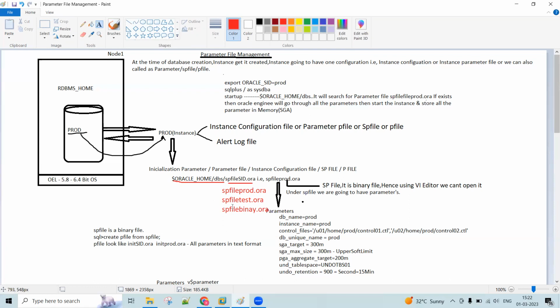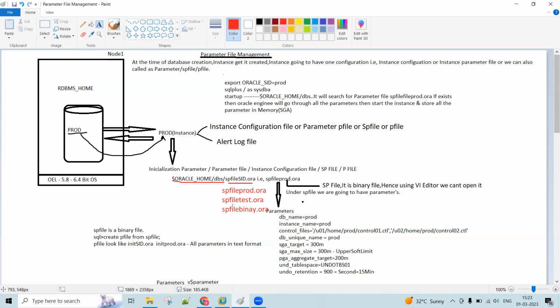So you can't open it, you can't see the content of this file, okay. Suppose if you want to see the content of this file, we have one option. What is that option? We can convert this binary file into some text file, just for our reference purpose, so that we can go through what exactly this file consists of, what parameters consist of, for which parameter what value has been specified. To check that information, we have an option called convert.